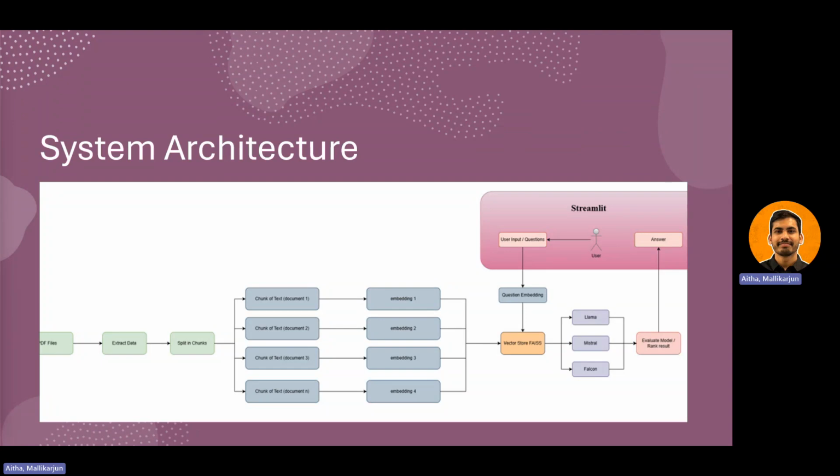Coming to the system architecture, firstly, our system starts by loading the PDF files and extracting their text. Then we split the text into chunks, and these chunks are converted into embeddings using a sentence transformer. These embeddings are stored in a FAISS vector store, which helps in fast retrieval. So when a user asks a question, we fetch the relevant chunks from the database, then pass them along with the question to our LLMs. And then these LLMs generate the context-aware answers, which we then evaluate using various metrics,